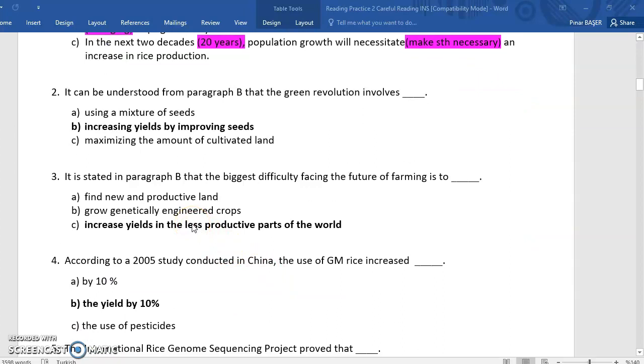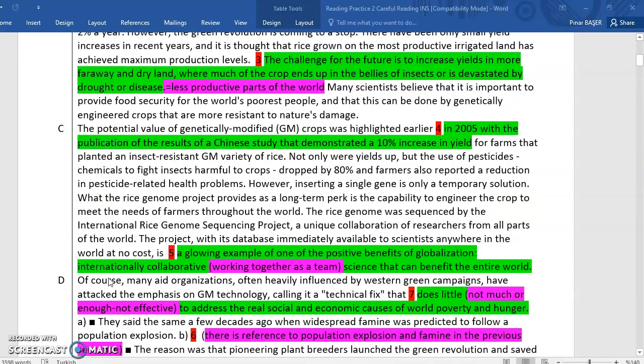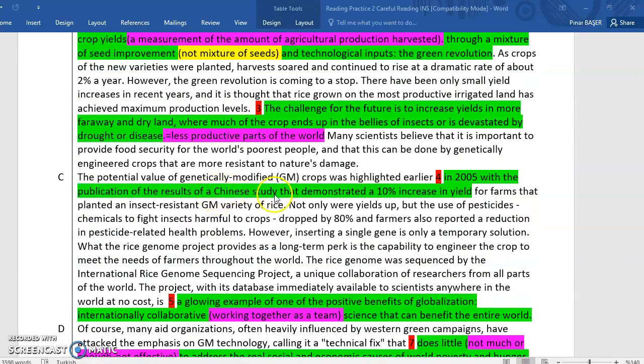Now let's move on to question 4. According to a 2005 study conducted in China, the use of GM rice increased the yield by 10%. Let's go back to the text. Here in paragraph C, when you look at the highlighted section, you're going to see the correct answer, a 30% increase in yield.